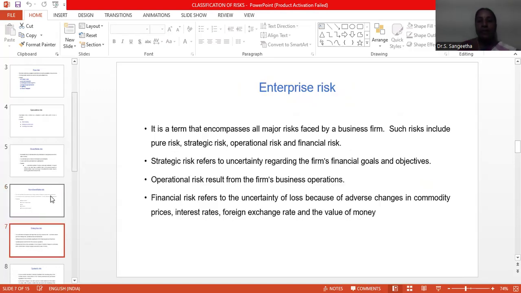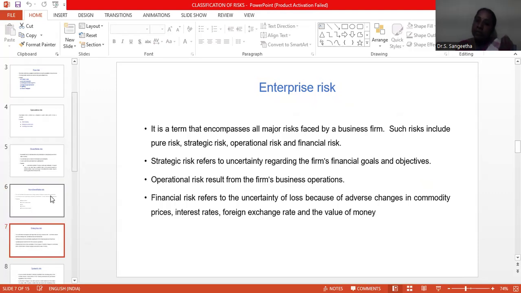Next one is enterprise risk. It is a term that encompasses all major risks faced by a business firm. Such risks may be pure risk, strategic risk, operational risk, and financial risk. The pure risk, we cannot control that. We cannot measure that. It is like a pure risk.